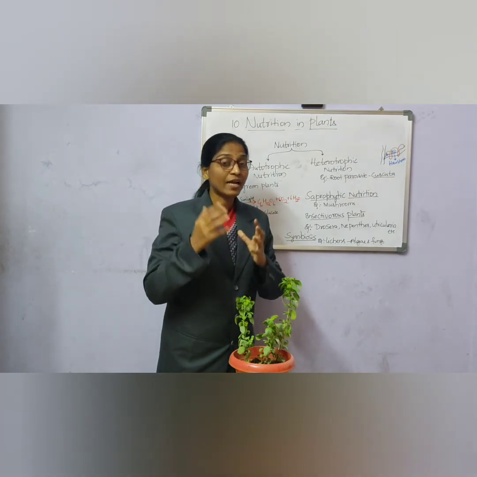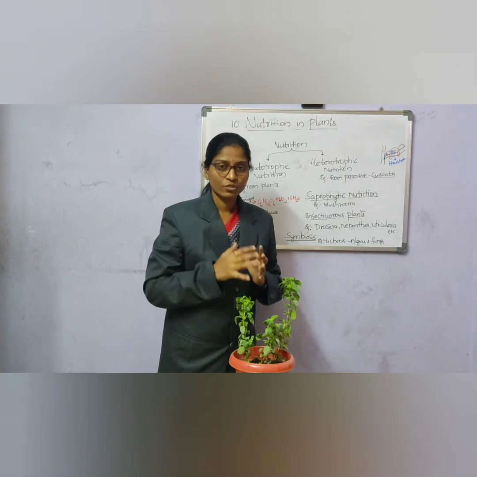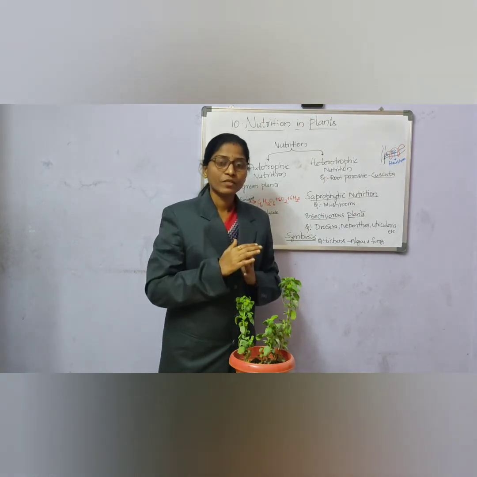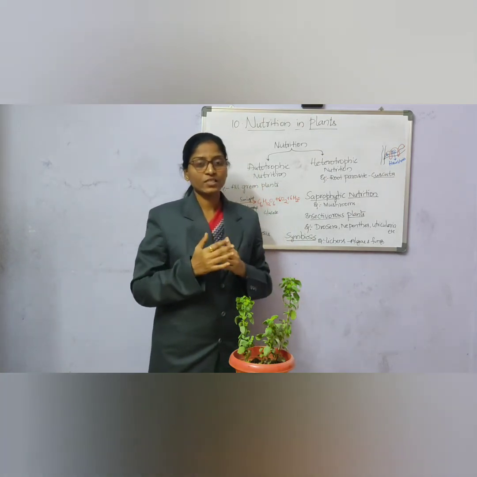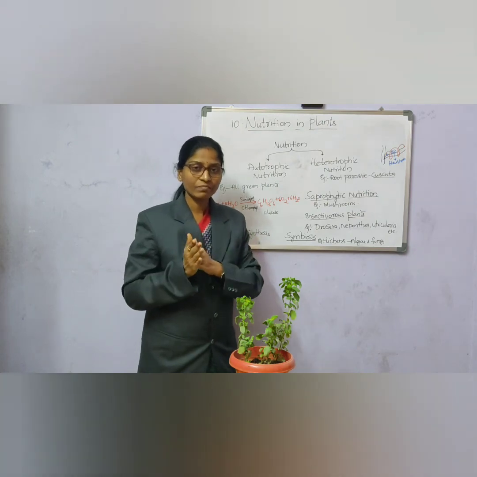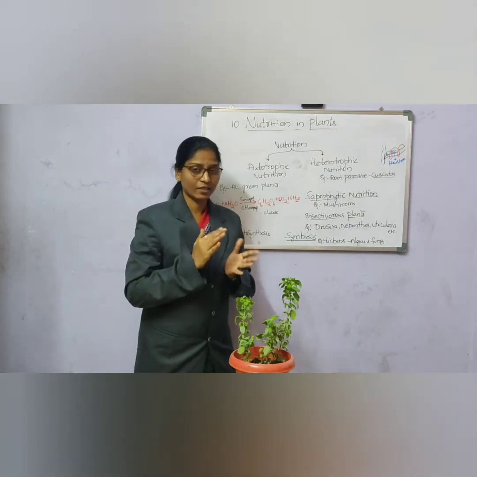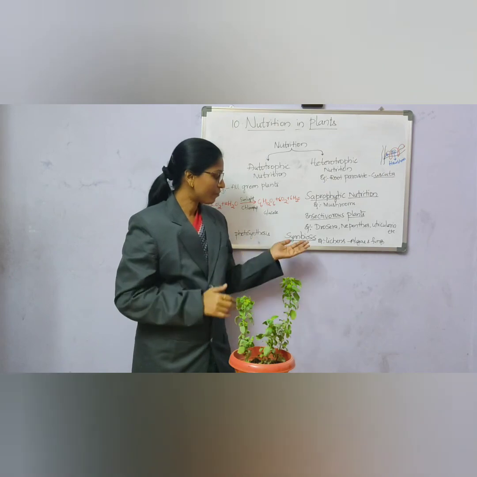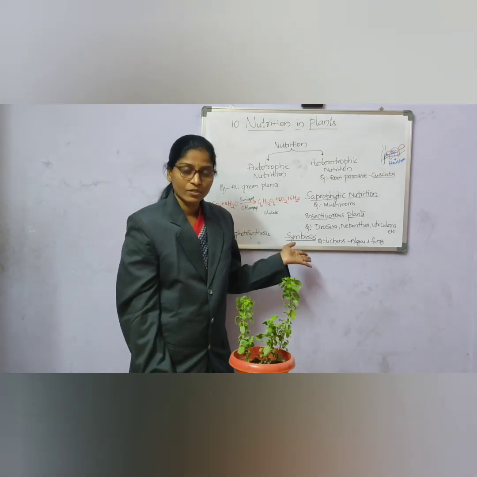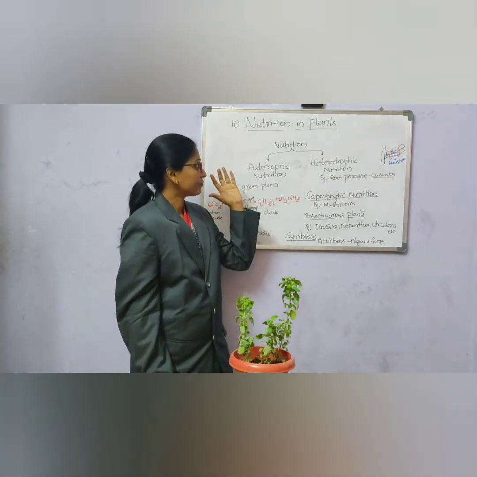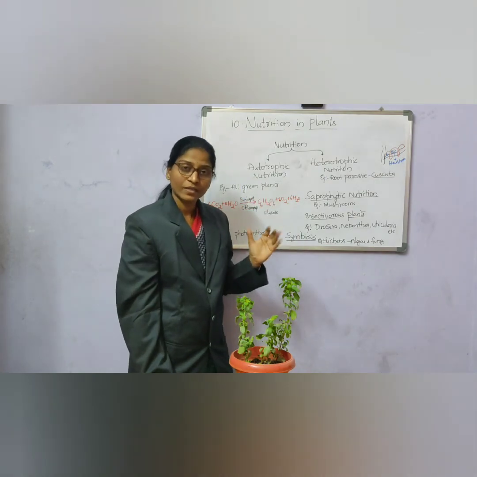They help in nitrogen fixation into the soil. So symbiosis is a friendly relationship between the root and the bacterium where they help each other. In this manner, the plants can prepare their food.